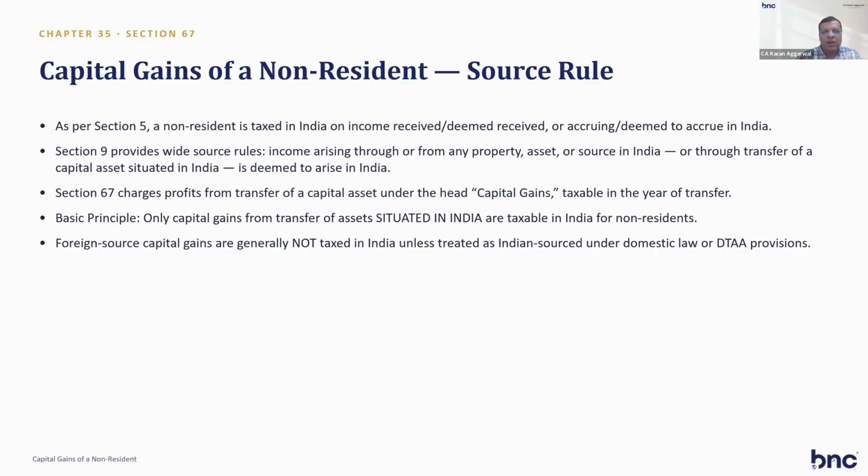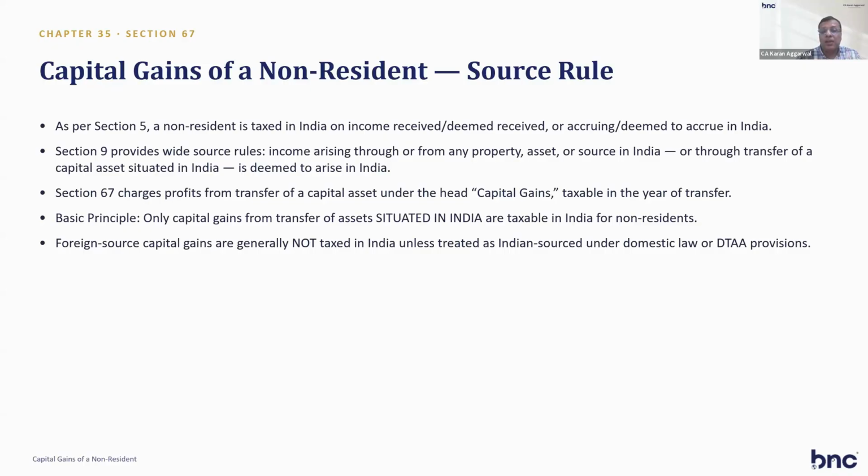So in capital gain or rental income, it is mentioned that income arising through or from any property, asset, or source in India, or through transfer of a capital asset situated in India, is deemed to arise in India. That's why capital gain is taxable. Section 45 charges profit from transfer under the head capital gain, taxable in the year of transfer. The basic principle is that only capital gain from transfer of assets situated in India is taxable in India for non-residents. Foreign source capital assets are not taxed in India unless treated as Indian source under domestic law or DTAA provisions.